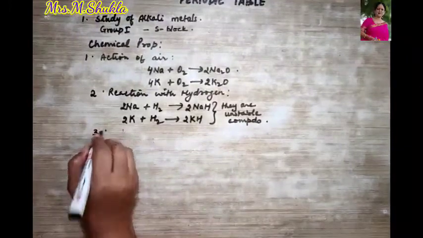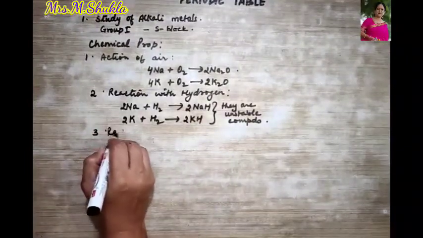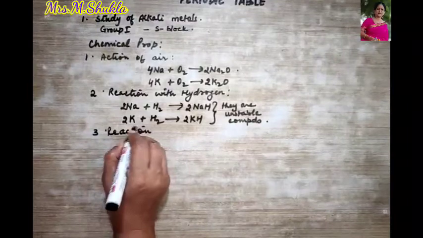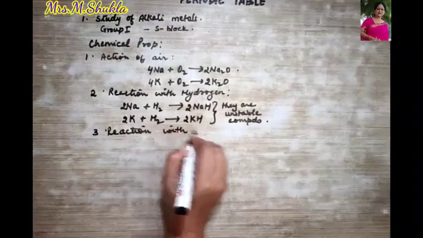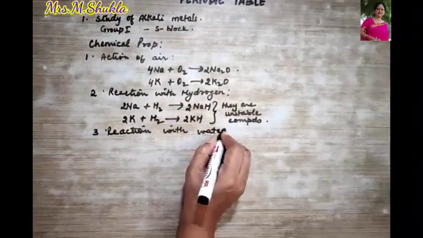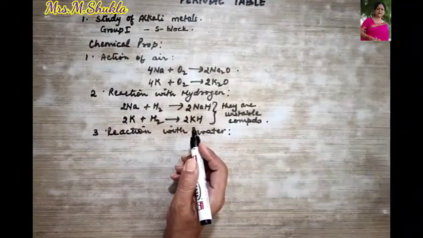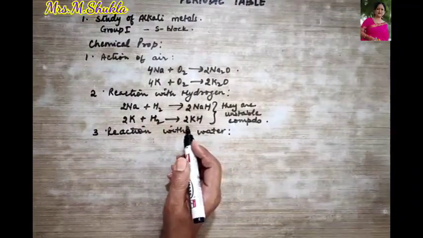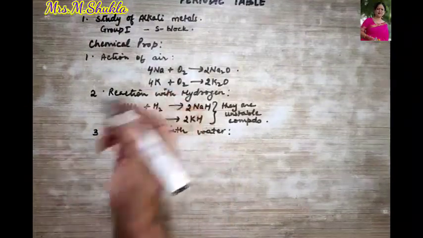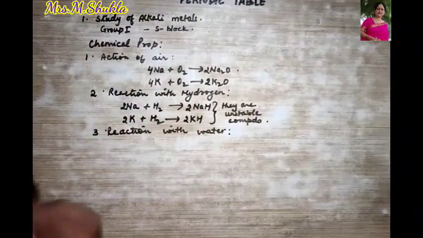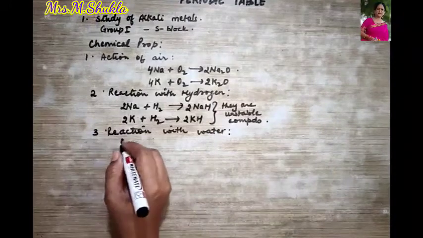Then we come to the third type, the reaction with water. As you know, these are reactive metals, and they react with water to form what? Alkalis, and therefore they are called alkali metals. Also strong bases they form.